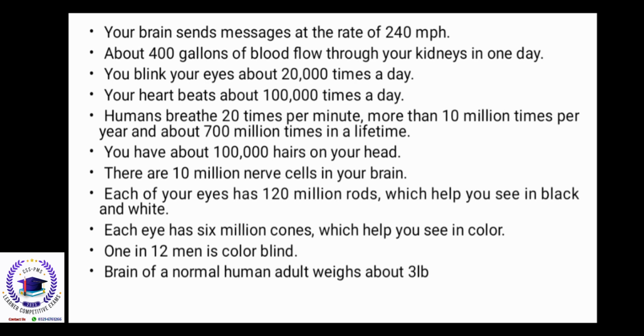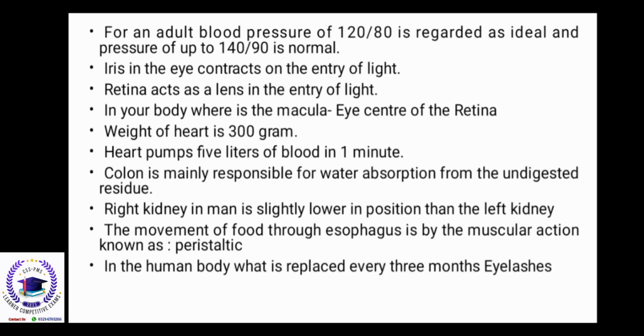The brain of a normal human adult weighs about 3 lb. For an adult, blood pressure of 120 over 80 is regarded as ideal and pressure of up to 140 over 90 is normal. The iris in the eye contracts on the entry of light. The retina acts as a lens in the entry of light. In your body, where is the macula? The eye, center of the retina. The weight of the heart is 300 gram. The heart pumps 5 liters of blood in 1 minute.